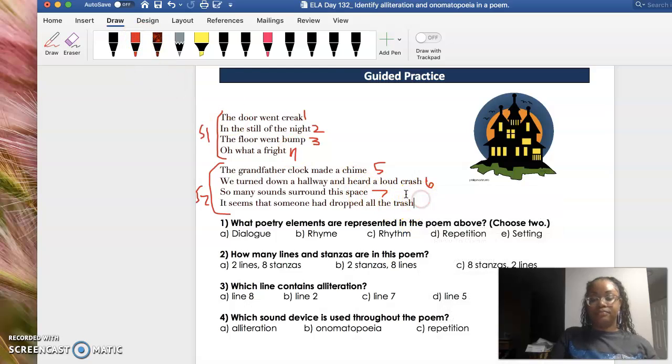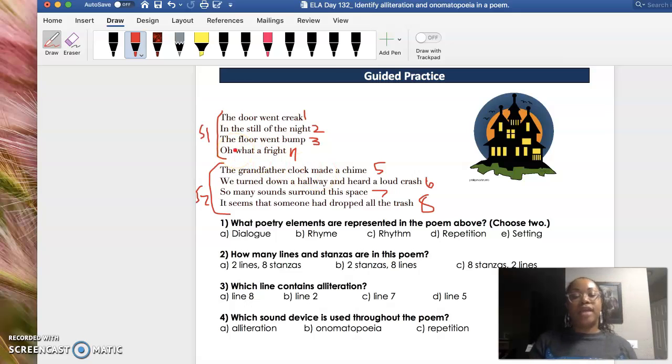Okay. That keeps happening. Okay, good. So let's go ahead and begin reading so we can pick out more of our poetry elements.